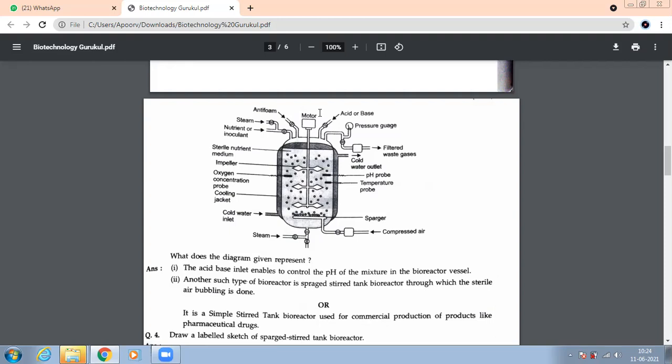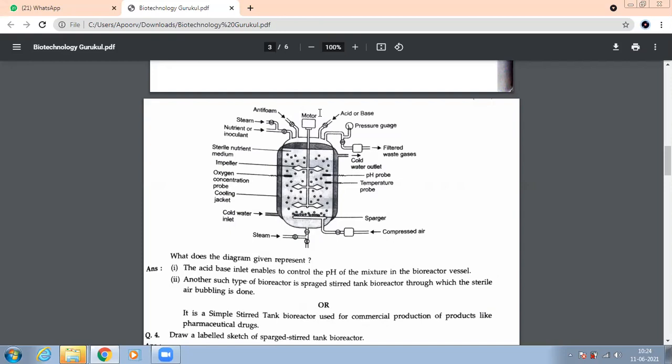Next, you named antifoam. What is the function? To prevent the formation of foam. Very good. Any other important part? Acid base inlet. What will this control? The pH of the reactor. Very, very good.